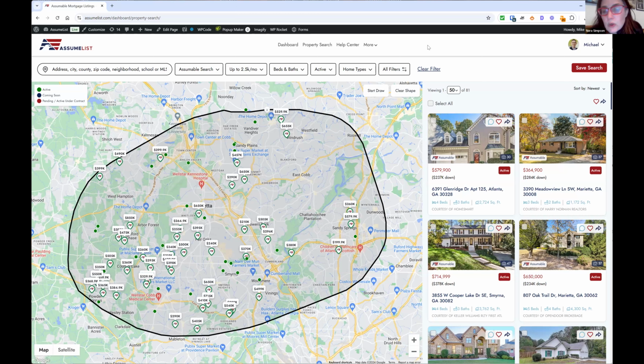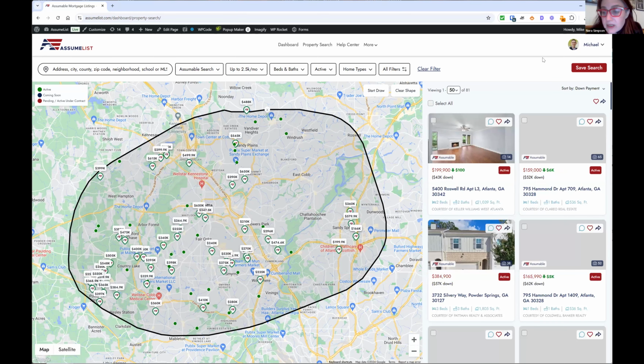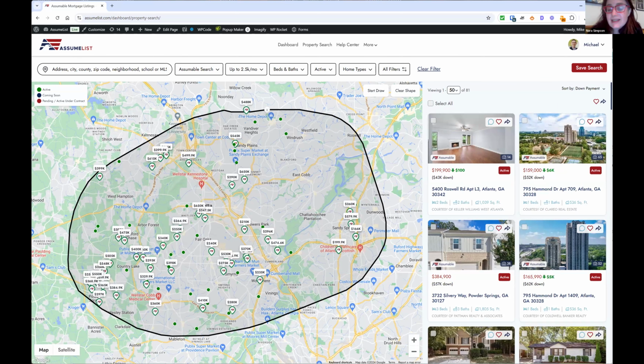Now, let's go to sort by on the right, the top right, Mike. I want to sort by down payment because down payment is usually one of the most important financial issues that buyers have to be thinking about. And I want to remind everybody, we've got some wonderful lender partners who have created amazing second mortgage options that tap right into home equity line of credit, right at purchase. It's amazing.